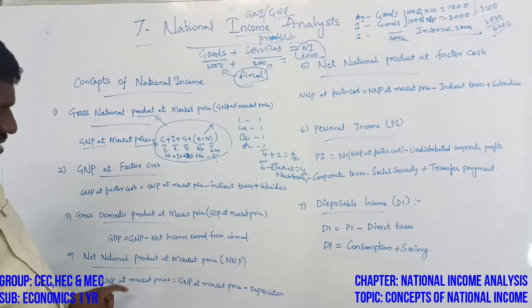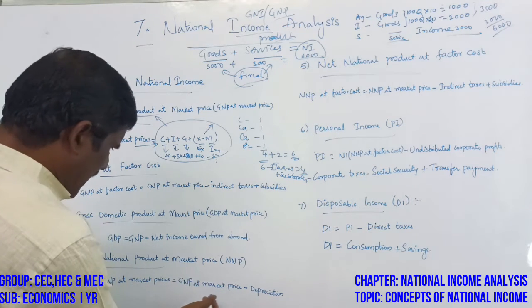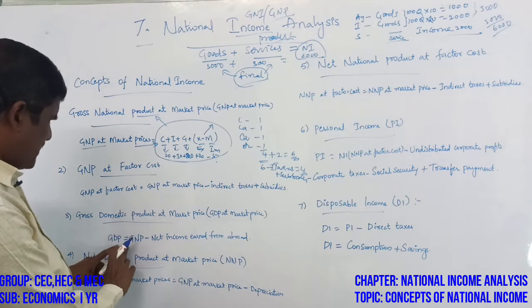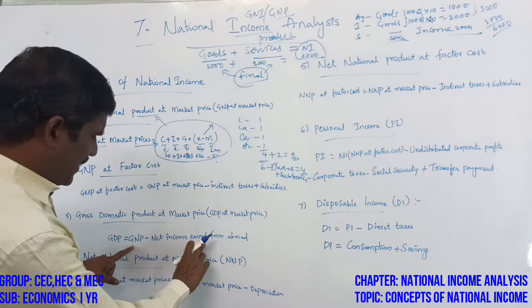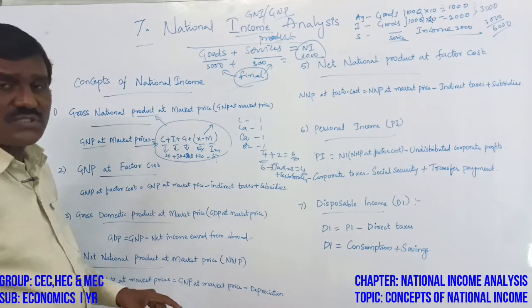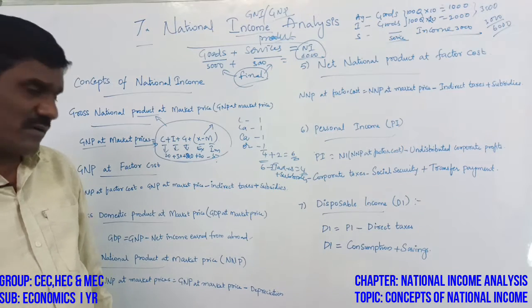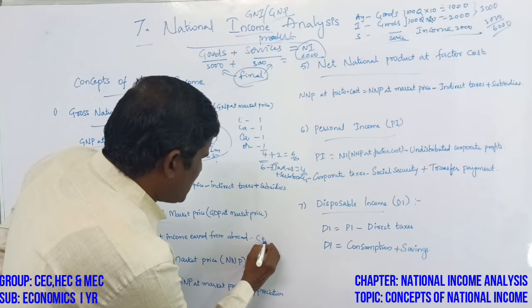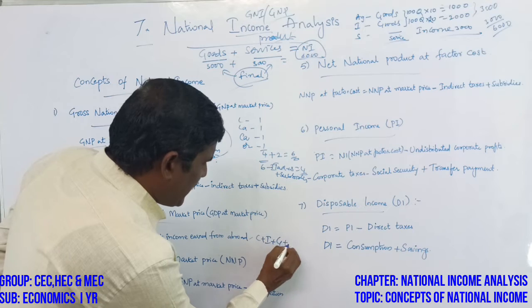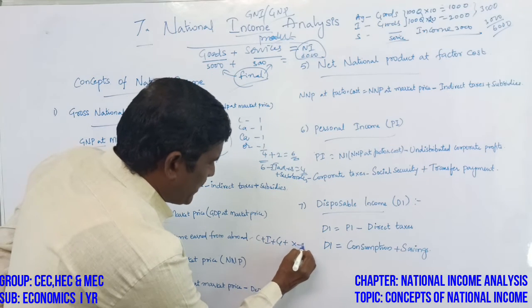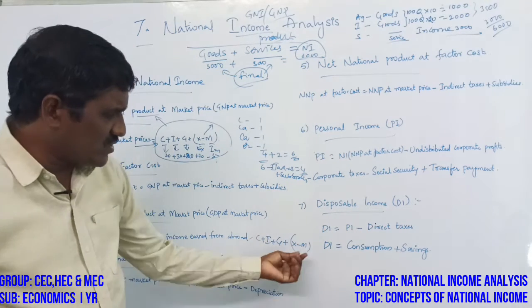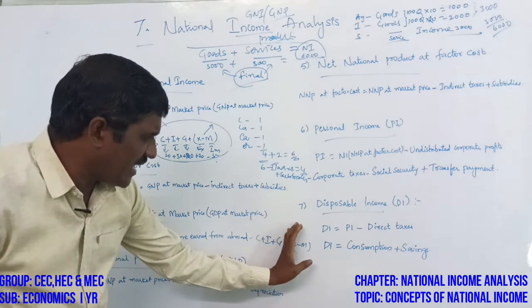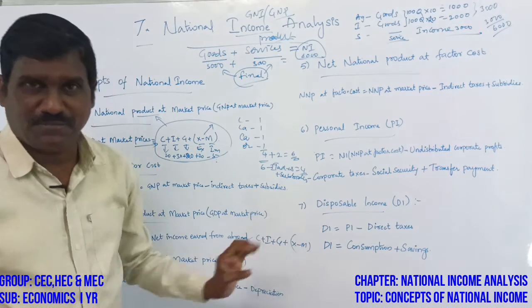GDP is equal to GNP minus net income earned from abroad. So here C plus I plus G, that's it, no X minus M. If we include X minus M, it becomes GNP. If we deduct X minus M, it becomes GDP.